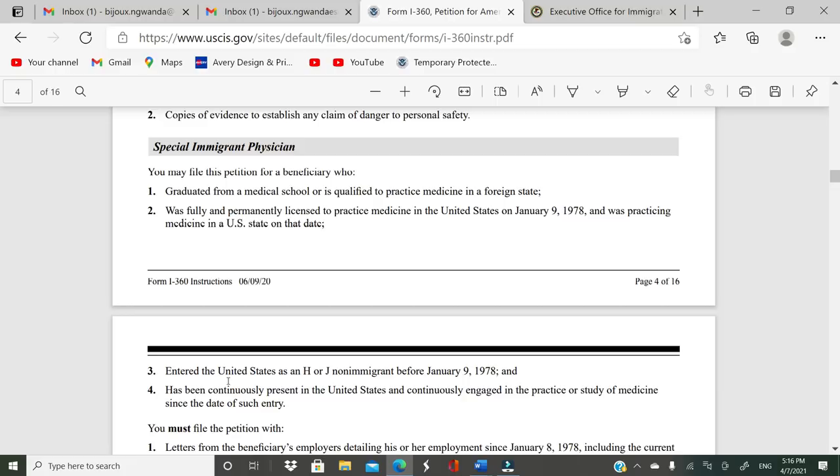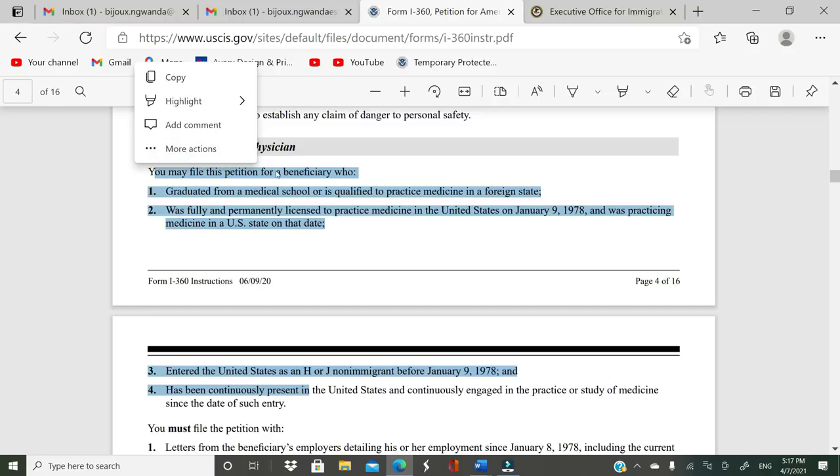Entered the United States as an H or J nonimmigrant before January 9, 1978, and has been continuously present in the United States and continuously engaged in the practice or study of medicine since the date of such entry. This one you have to meet all 4 requirements. Very specific for special immigrant physician. Okay.